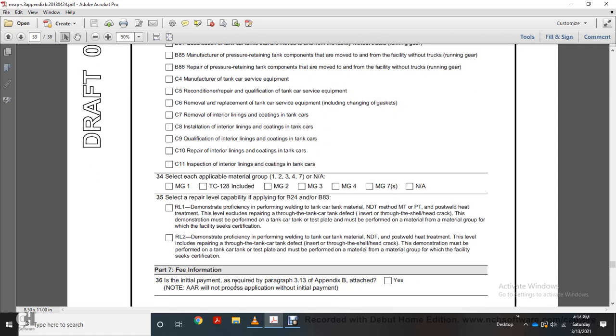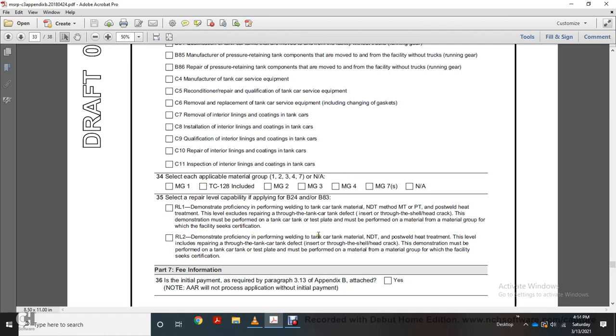Demonstrate the efficiency of performing welding on the tank car tank material, and non-destructive testing with magnetic particle test, post-weld heat treatment at a level exceeding the repair through the tank car tank defect and stripping through the shell head of the crack. This must be performed on the tank car test plate, on a material from the material group for which the facility is seeking service.